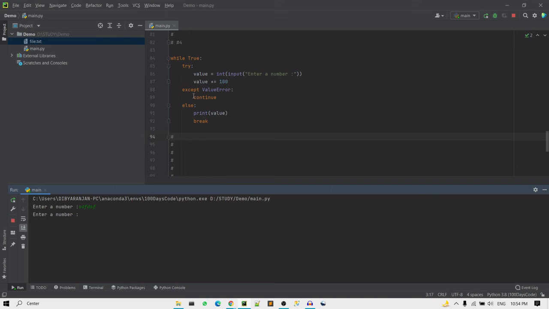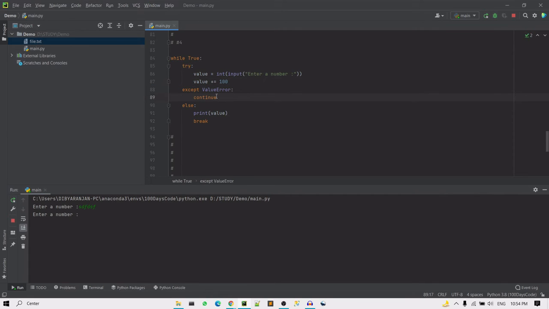So what is happening here is, in the try block, I am trying to ask for input. I am also trying to add that integer value to 100, right? In the except block, what happens if you did not pass an integer value, it will go into this value error when it tries to add the 100 here.